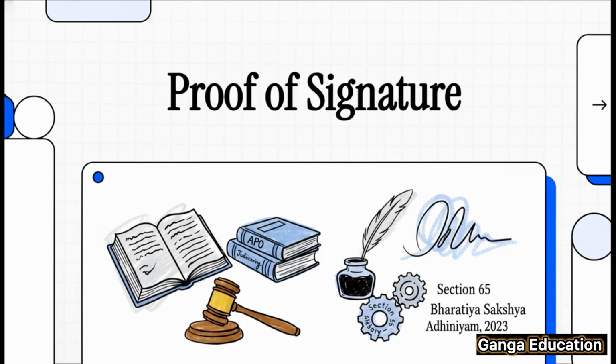Today, we're diving deep into Section 65 of the new Bharatiya Sakshya Adhiniyam 2023. This section is all about proving signatures and handwriting. And let me tell you, it's an absolutely crucial topic for your judiciary and APO exams. So let's get right into it.